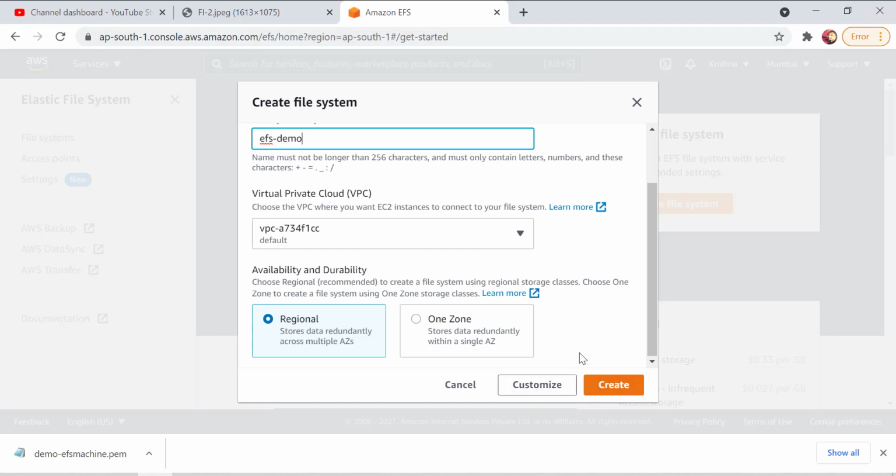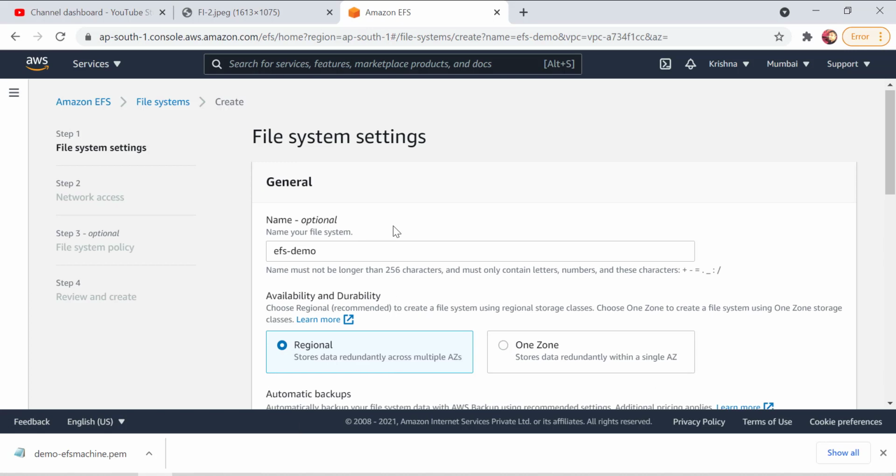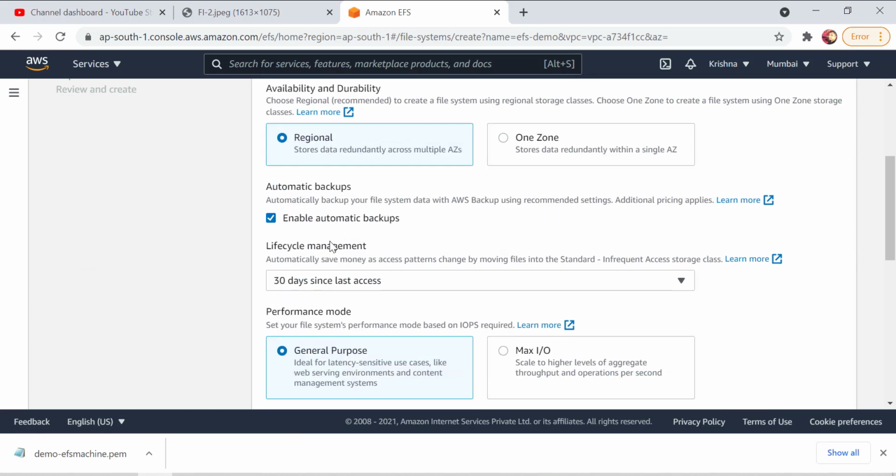Okay, so now before creating, let's customize it and check what features we have in the file system. I will just select regional. Automatic backup needs to be taken. Fine.